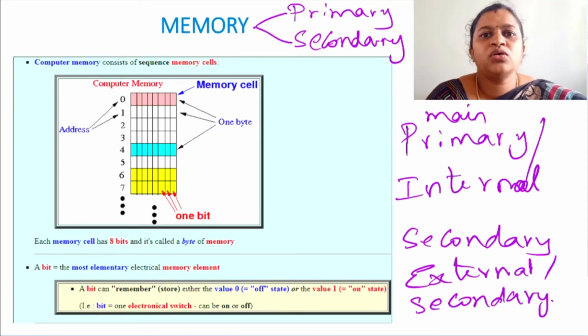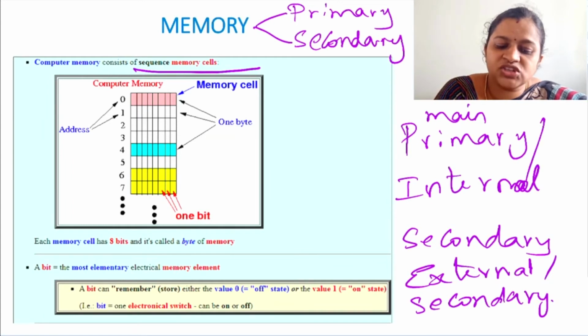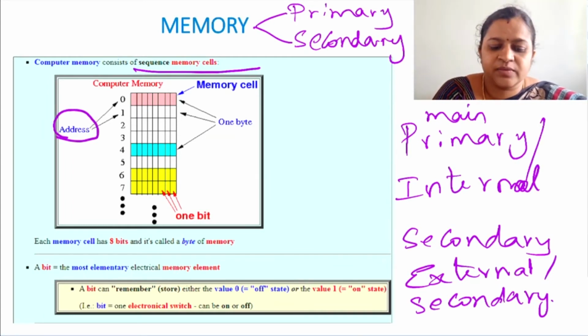Okay, now let us see how the primary memory will be in a computer system. Computer memory consists of a sequence of memory cells. Each and every memory cell will have its own unique location specified by its address. Each memory cell will have a sequence of 8 bits, which altogether form 1 byte.